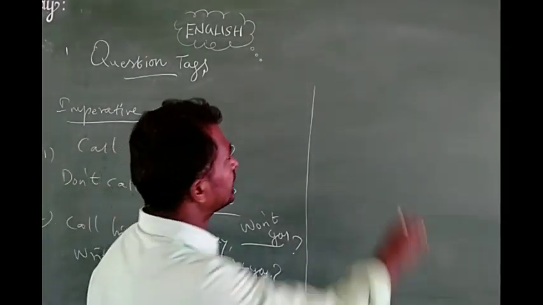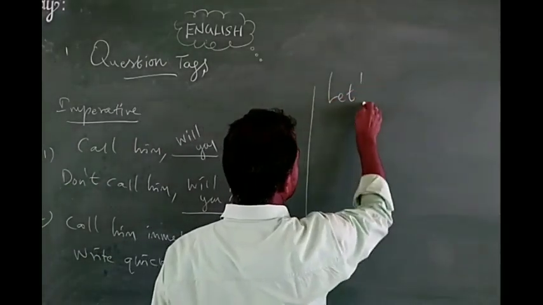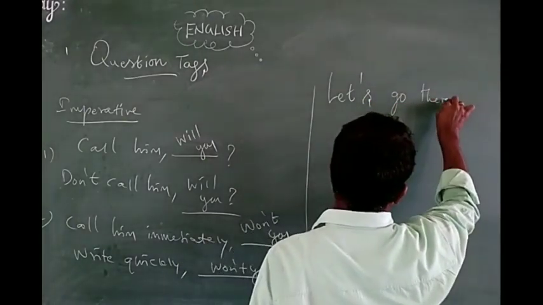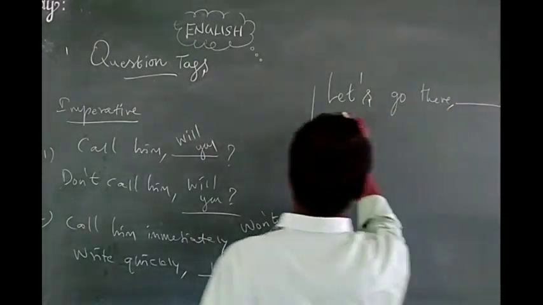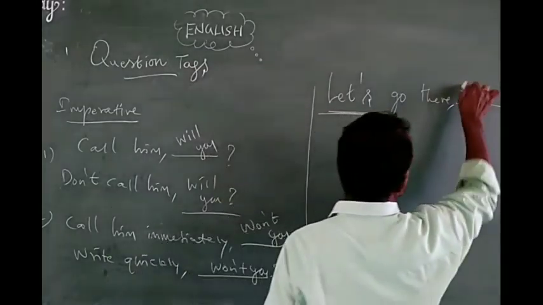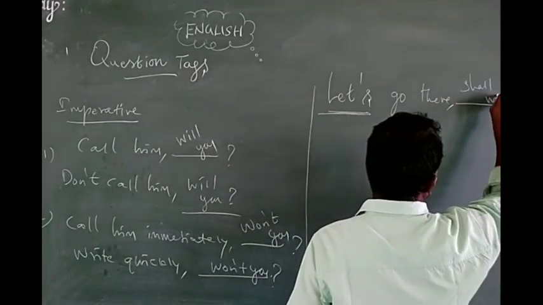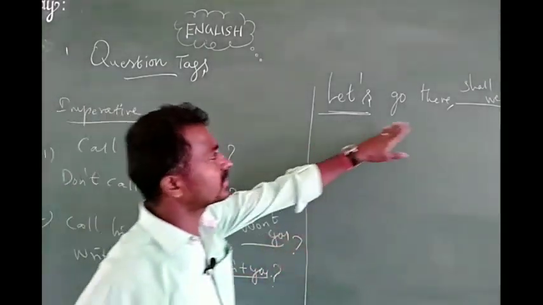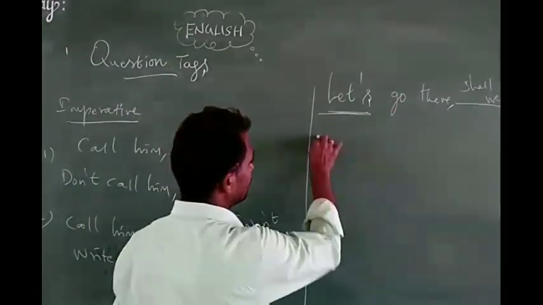And one more thing, let, the future form, for example, let us go there. The sentence starting with let takes the answer shall we. That's all, it can only be positive. So a sentence starting with let takes shall we.